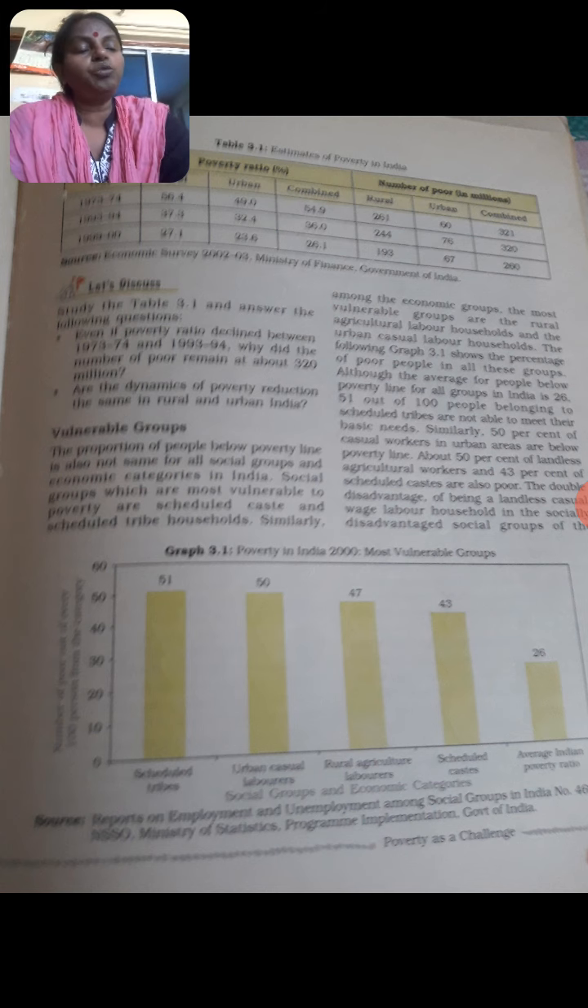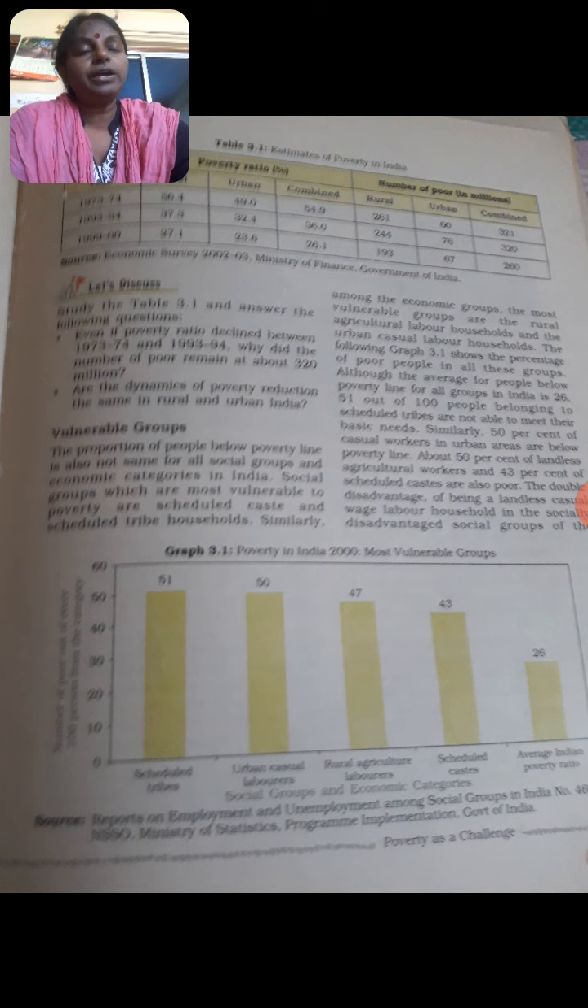And the number of poor, when we see in millions: in rural area 261 million people and 60 million in urban, combined 321 million in 1973-74. In 93-94, it is 244 million in rural area and 76 million in urban area. And in the urban area, we see that the number of poor in millions has increased.